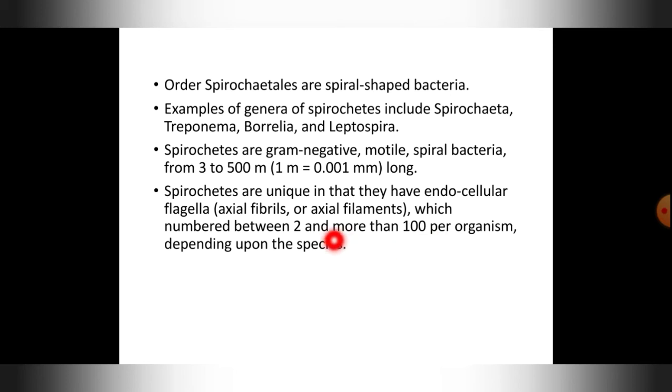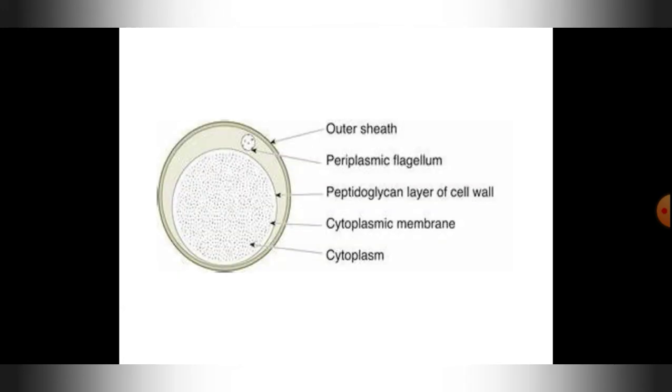One bacterium can have 2 filaments or flagella, or you can have 100 flagella depending upon the species. Different species will have different numbers of flagella.